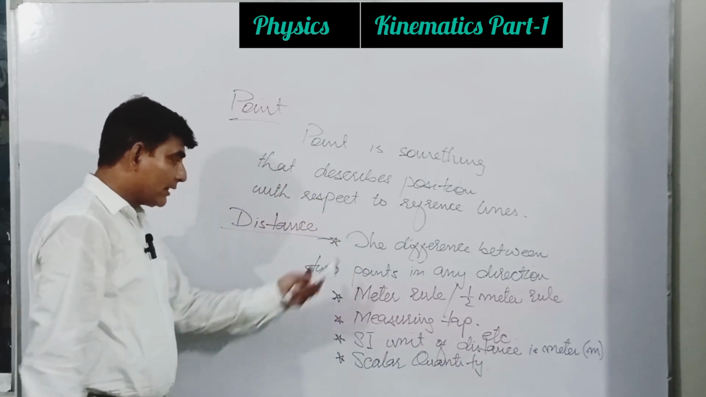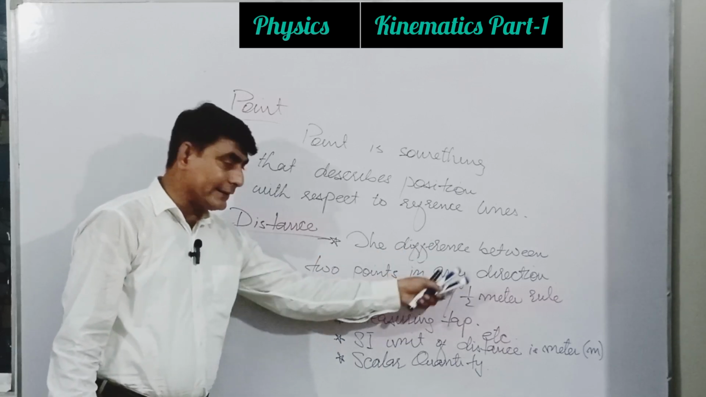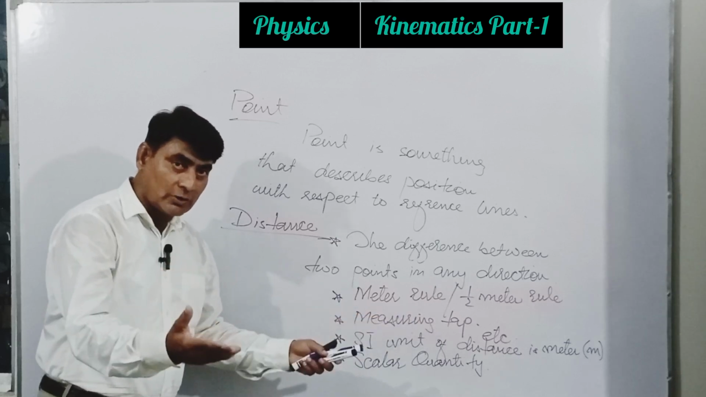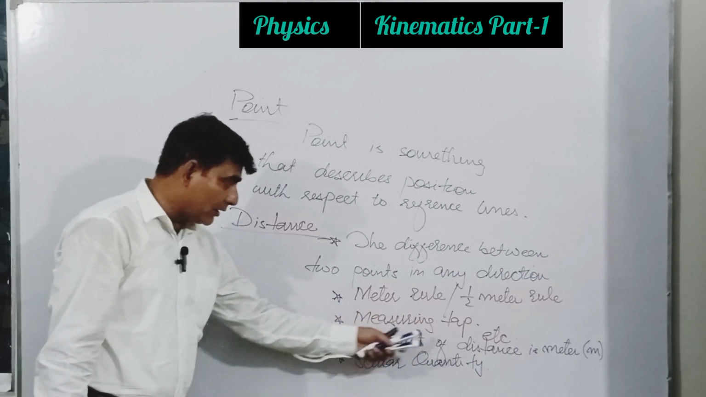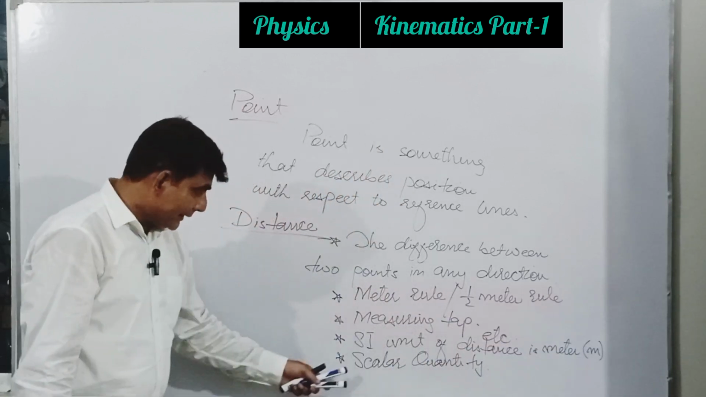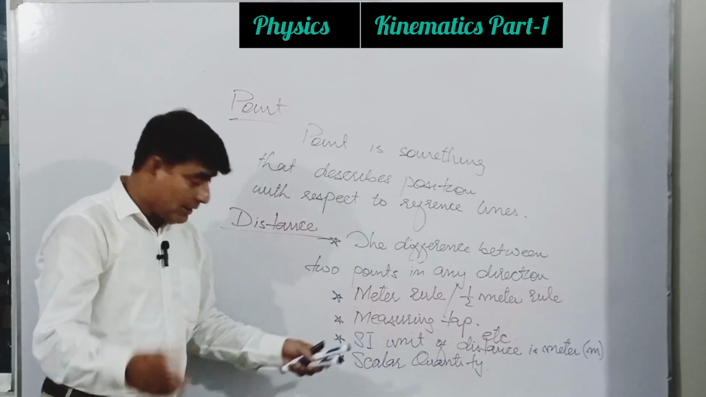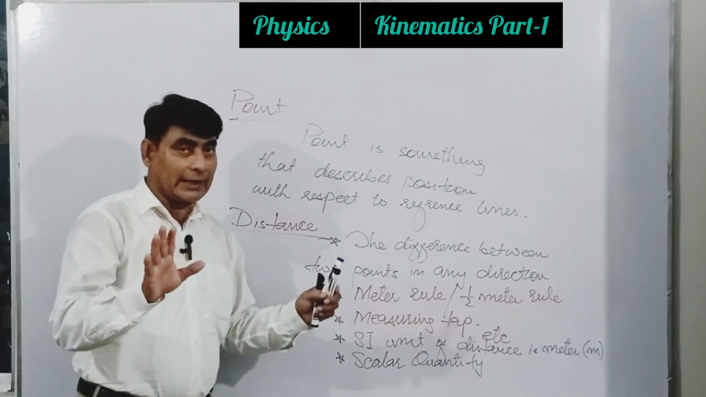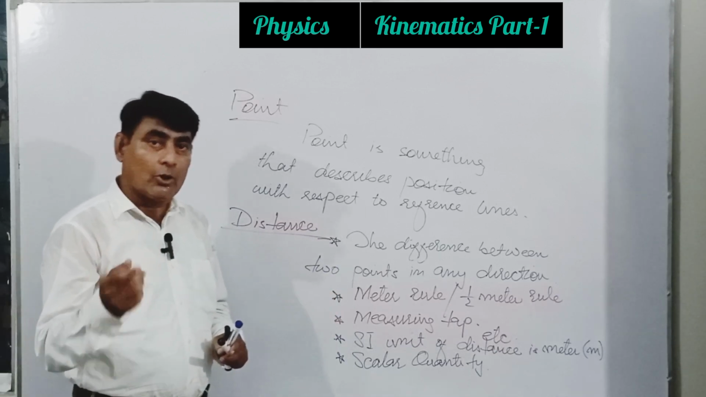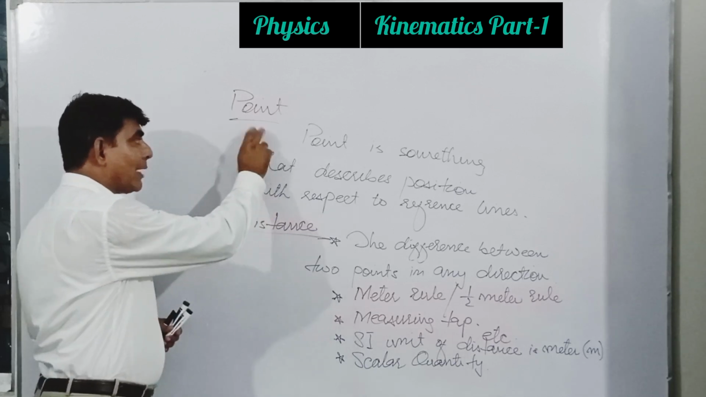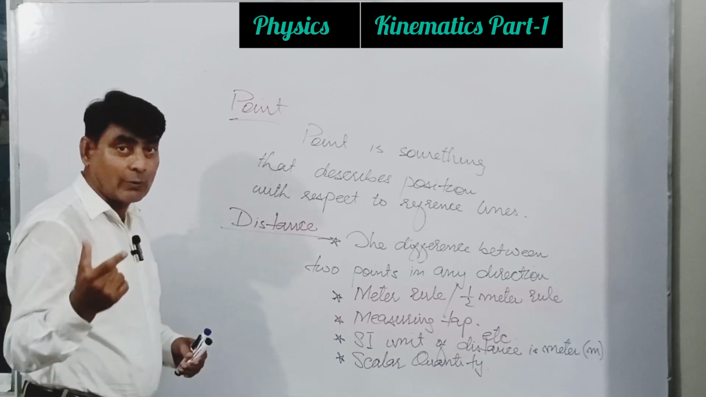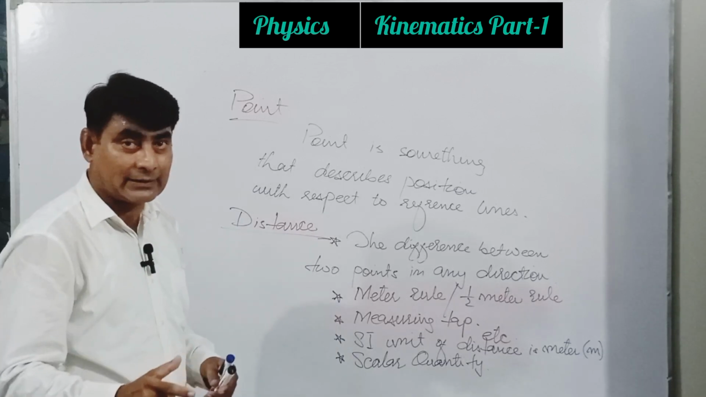So distance is the difference between 2 points in any direction. Meter rule, half meter rule, measuring tape we use for the measurement. The SI unit of distance is meter and the symbol is small m. It is a scalar quantity and can only be described by mentioning magnitude and proper unit. Okay, now listen. Point, the difference between 2 points is distance, and the next one is displacement.